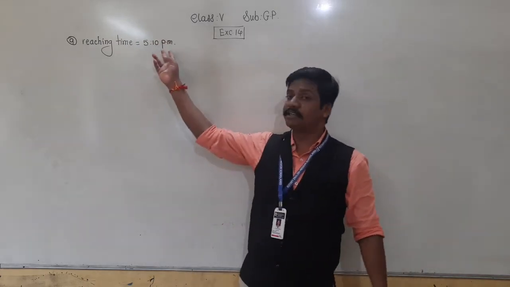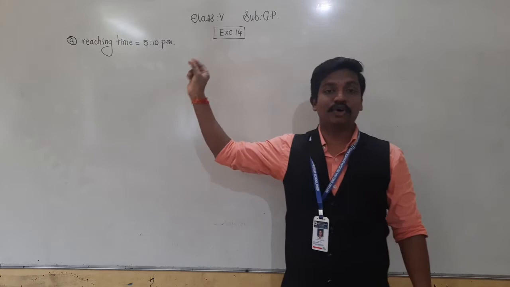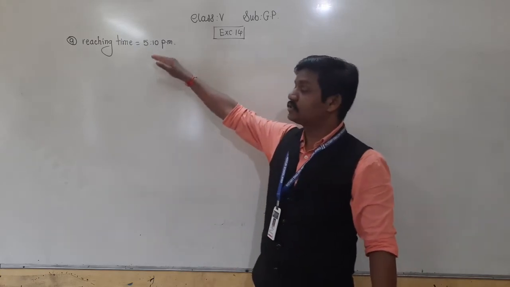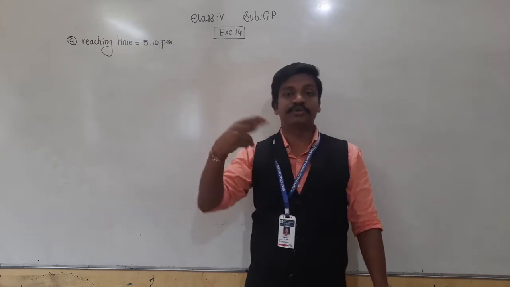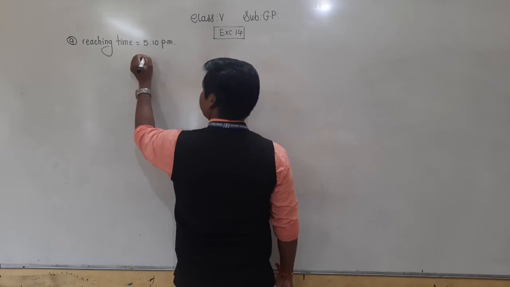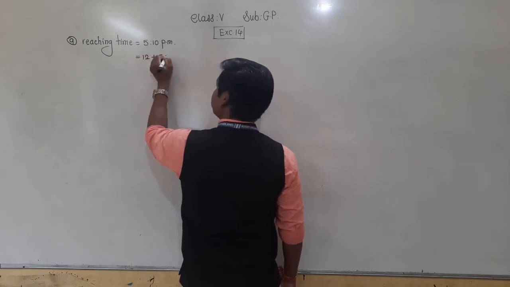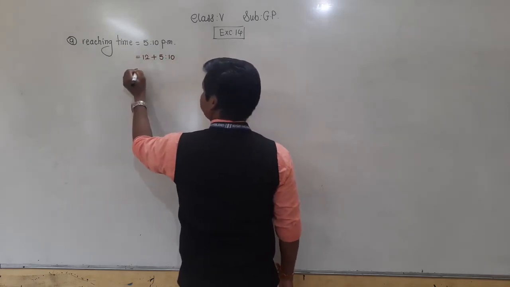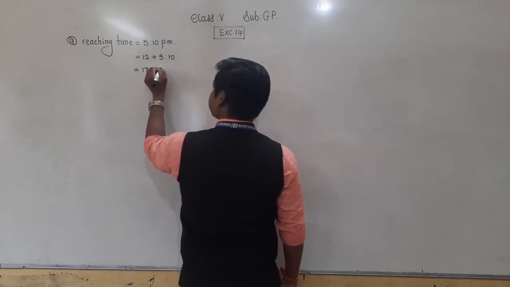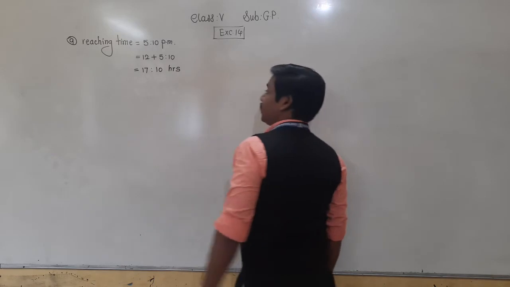Since pm is given, this time is according to the 12-hour clock, so first we have to convert it to the 24-hour clock. You know how to convert. Add 12 plus 5, that is 17 hours and 10 minutes. So 17:10 hours.